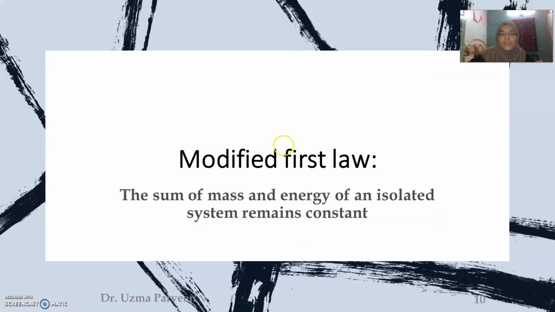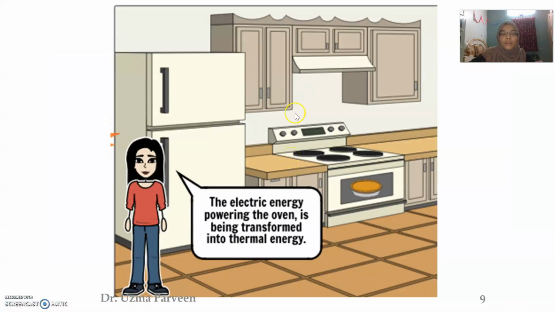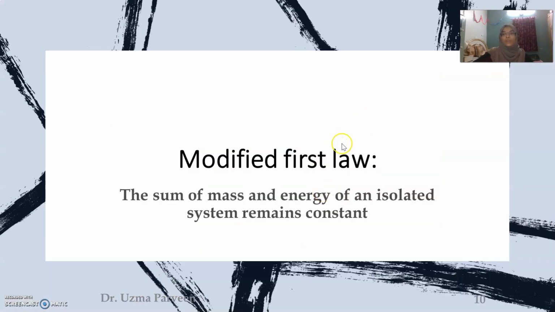In all these examples, energy gets transformed from one form to another, that is, energy is neither created nor destroyed. So this is the first law. You can also state the first law in a modified form: the sum of mass and energy of an isolated system always remains constant.